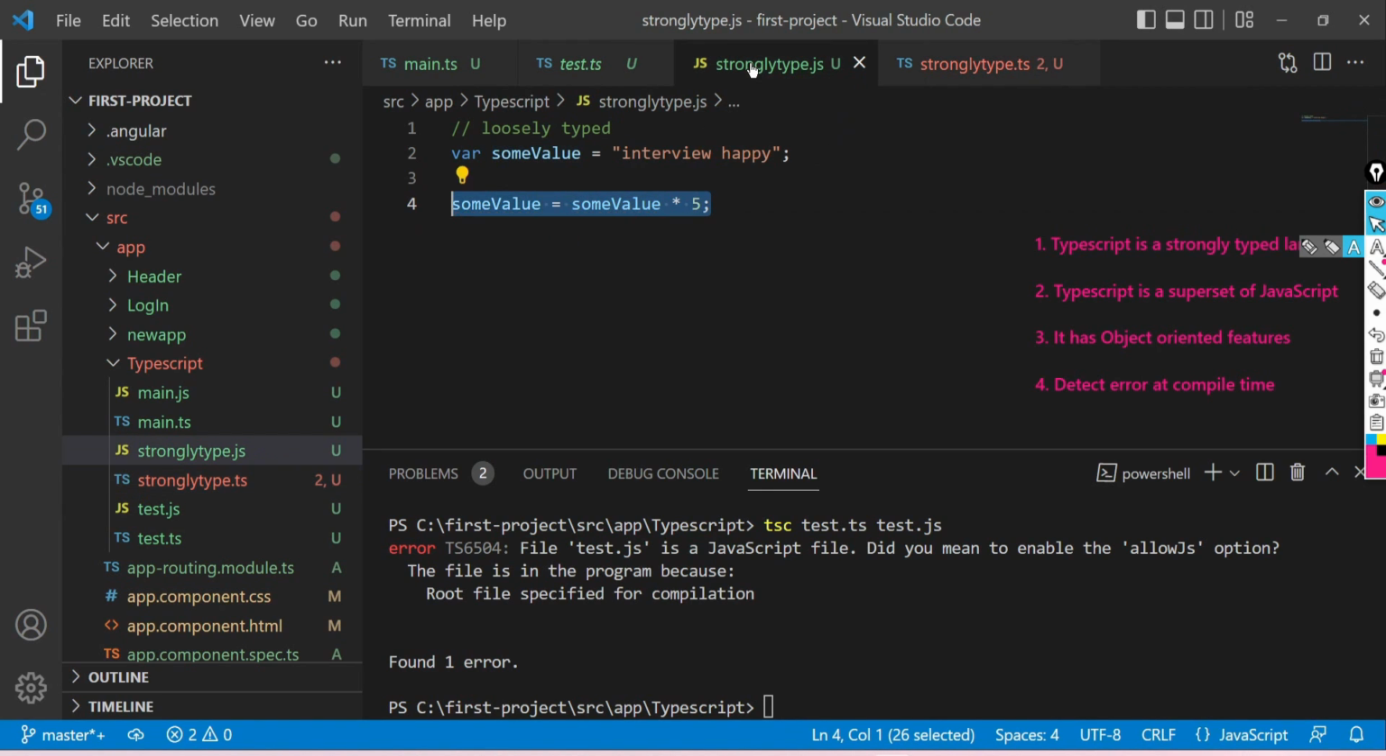Whereas if you do the same thing in JavaScript, here there are no compile time errors. Although this is not possible, this code is not possible. You cannot multiply a number with a string. So this is the disadvantage of JavaScript. TypeScript detects errors at compile time and JavaScript doesn't.